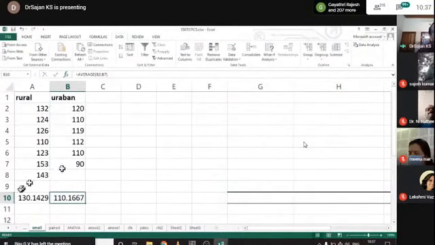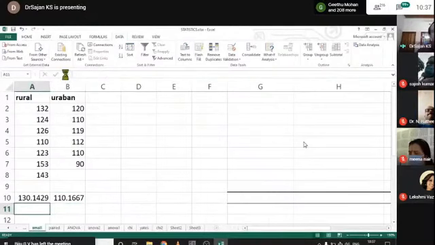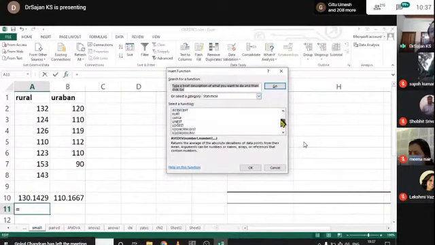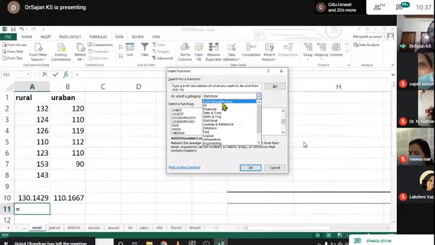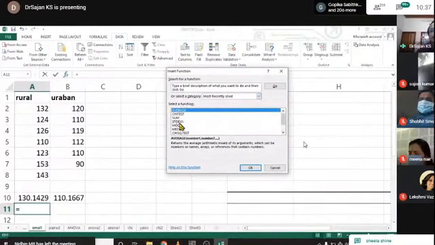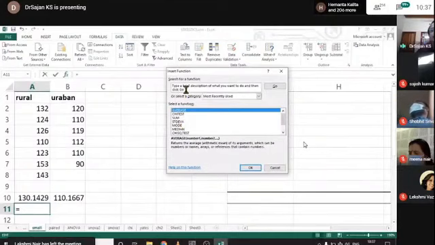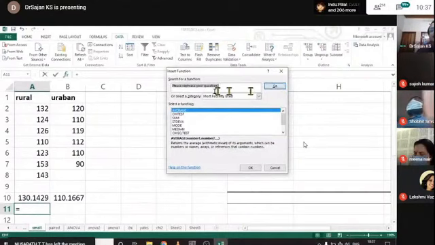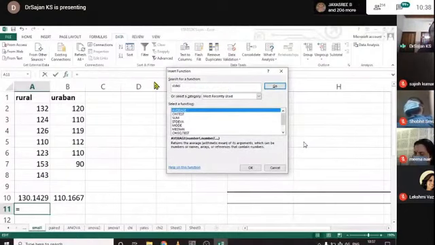In this way, we can find out standard deviation, which is a measure of dispersion. Here in this category, usually the most recently used items are here. So for me, it is easy to select from here. Otherwise, you can search here STD, standard, and click go. It will not produce any result. STDEV. Okay, that's enough, I think. And STDEV is the short form of standard deviation.